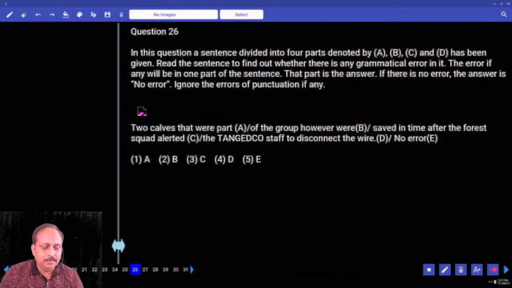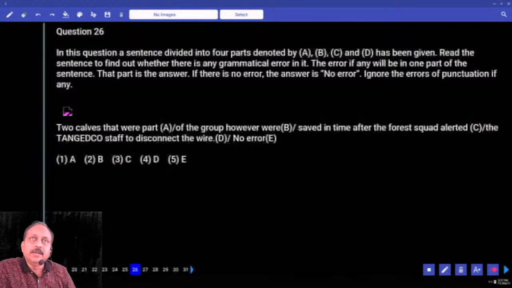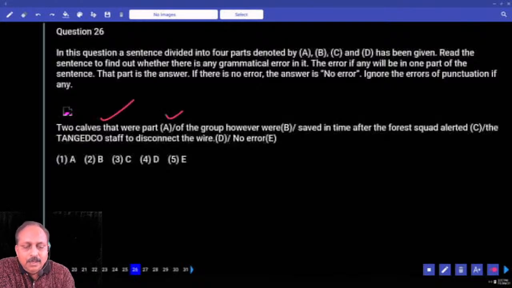I'm worried about the time. Now what do we have? The last how many questions? 4 questions. Error location, 4 or 5? 5. So we'll do it fast. Two calves that were part of the group. Any problem here? However, any problem? Were saved. Past tense passive voice. Any problem? In time. Any problem? After.